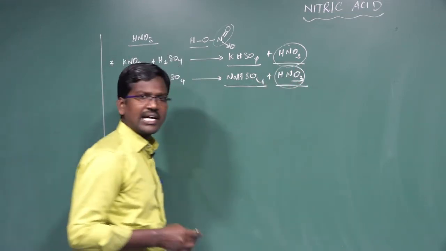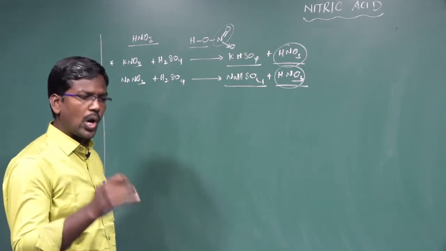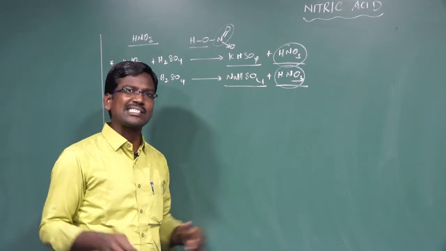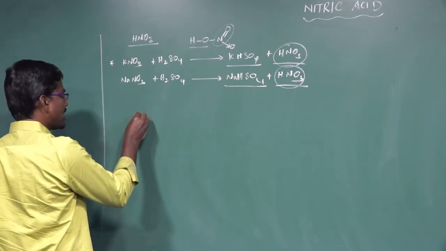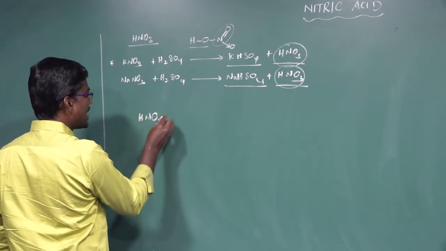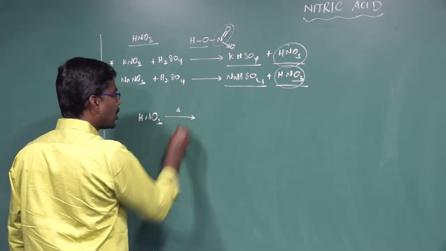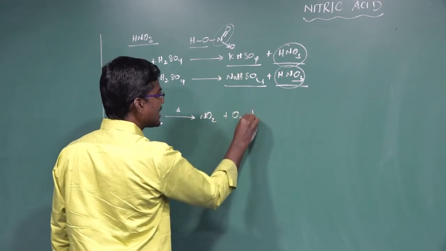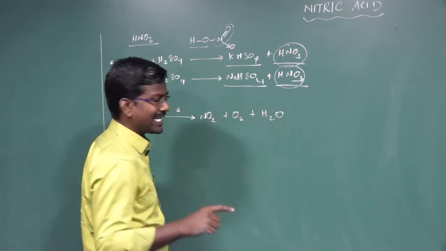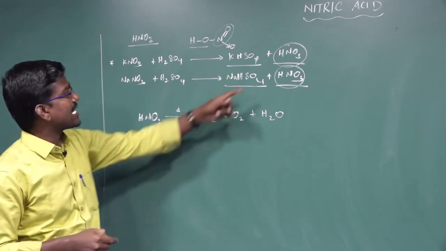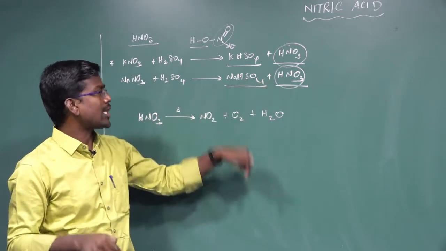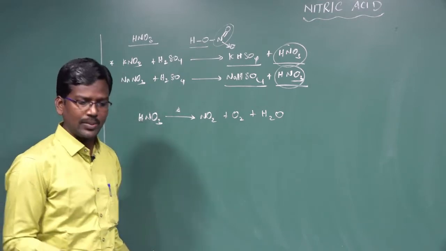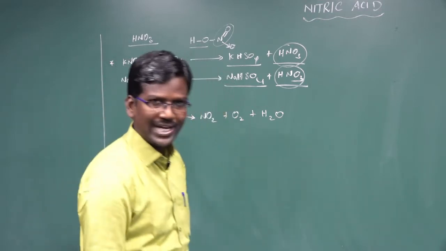This reaction is maintained at low temperature to avoid the decomposition of nitric acid. If the temperature increases, nitric acid dissociates. HNO3 dissociates at high temperature to produce nitrogen dioxide NO2, oxygen gas and water molecules. At high temperature nitric acid is dissociated; at low temperature nitric acid can't dissociate. That's why this reaction is maintained at a low temperature to avoid the decomposition of nitric acid.